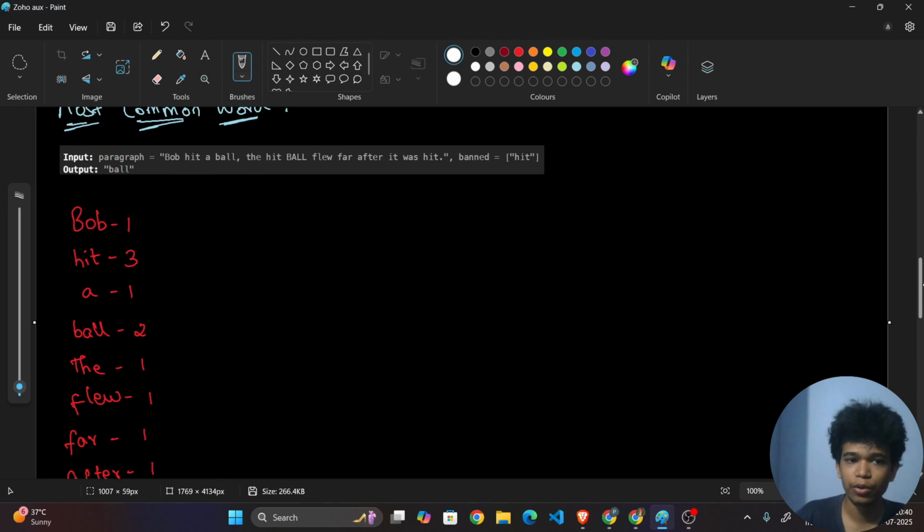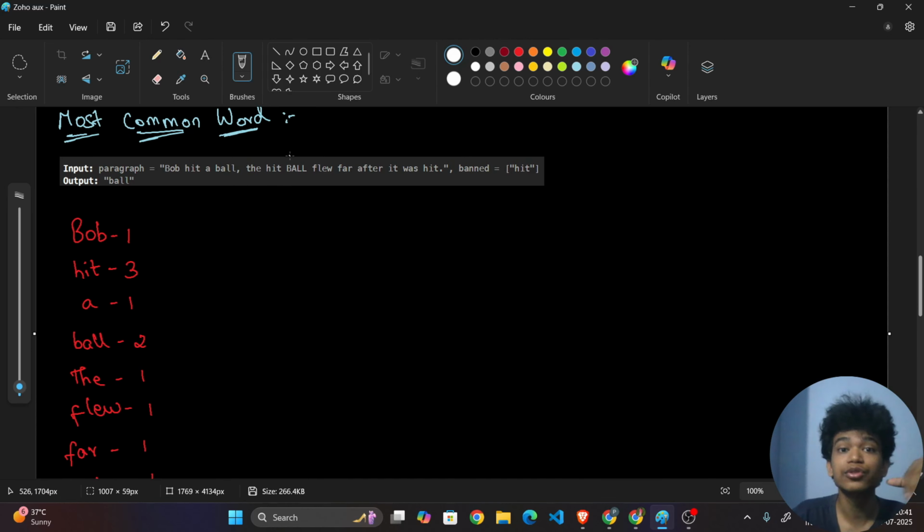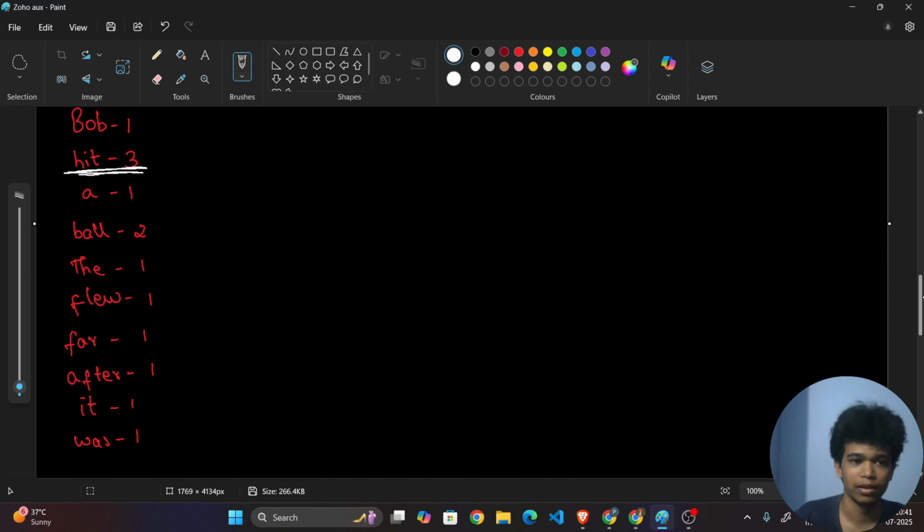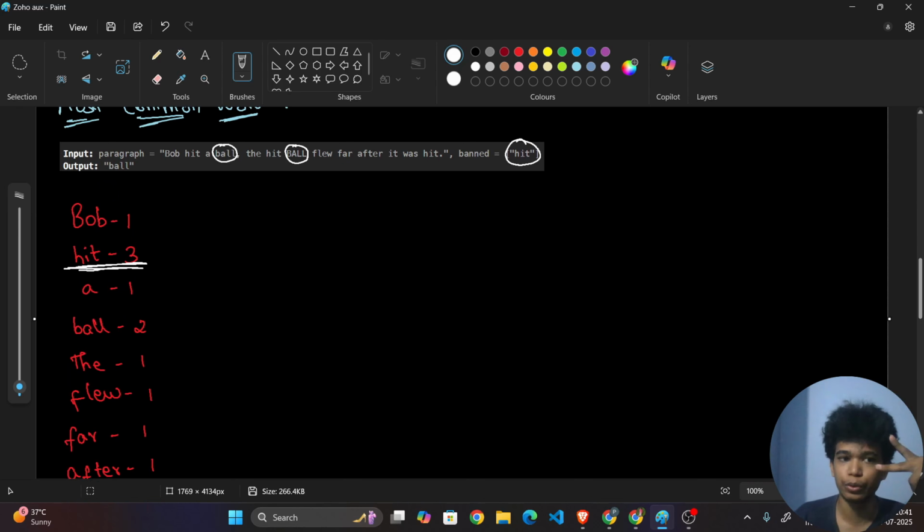Okay, so you may also ask, here Ball is capital, here ball is small, but why have you taken it as the same thing? Because it is case insensitive. Can you understand this? Okay, as of now hit is the highest frequency, but hit occurred in the banned array, so we cannot take that hit. Okay, what is the next thing? It is ball, right? Because its frequency is 2, so I will be returning the output as 2.